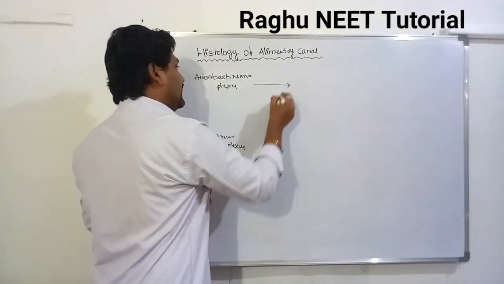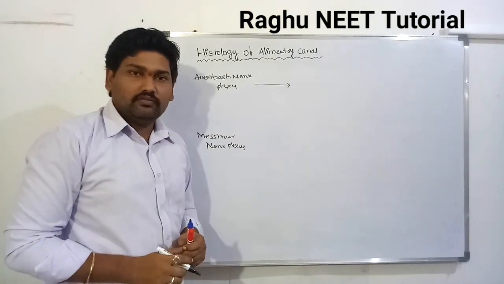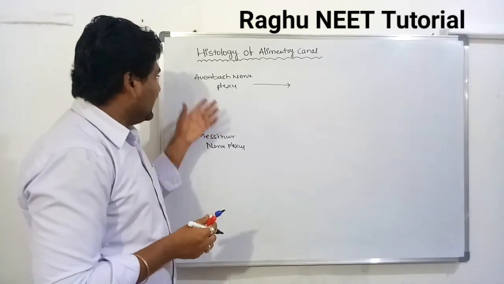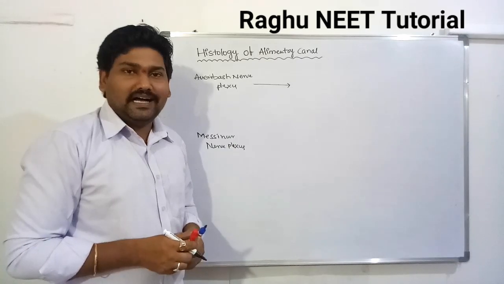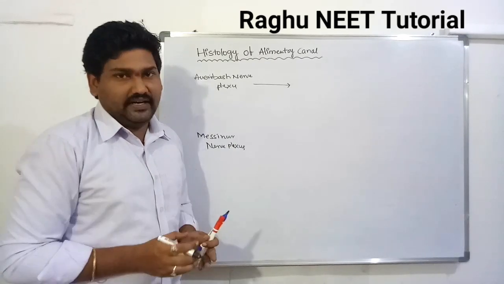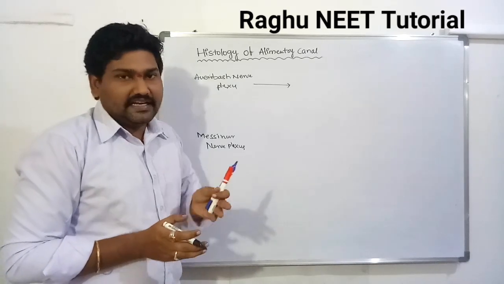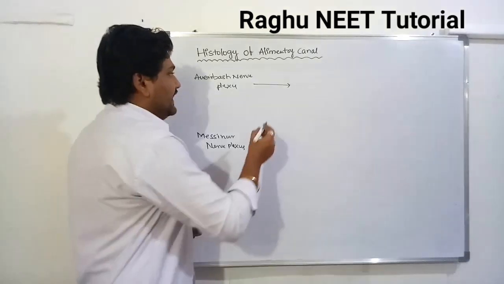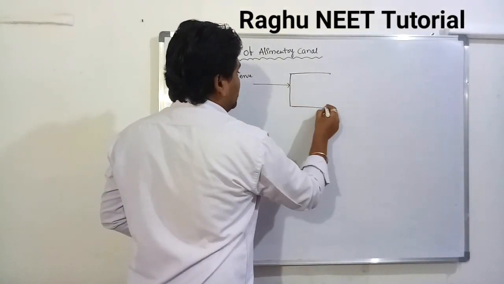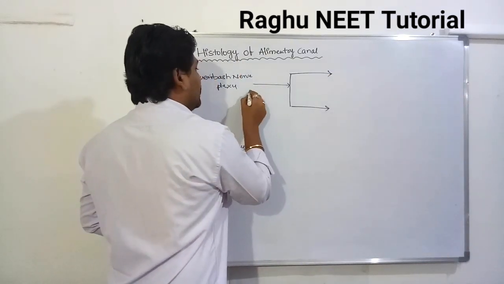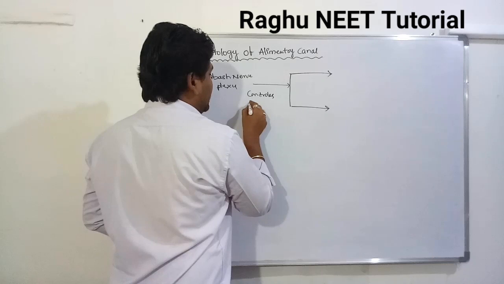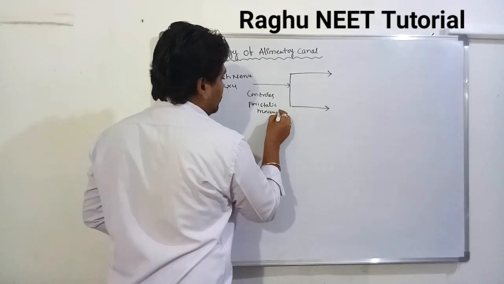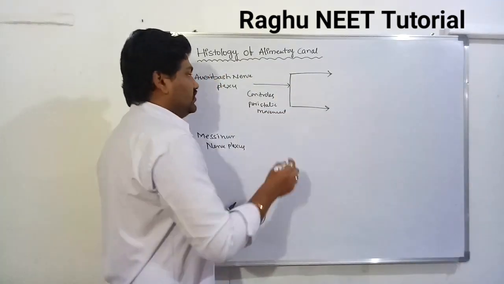These Auerbach's nerve plexuses are active during digestion. These control the peristaltic movement. The increasing and decreasing of the peristaltic movement is controlled by the Auerbach's nerve plexus. Means it controls gastric movement, the peristaltic movement.